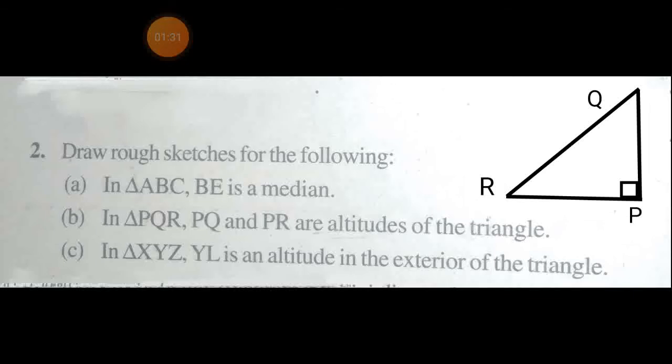It is a right angle triangle at the point P. PQ and PR both are creating the 90-degree angle at point P. So both are the altitudes of triangle PQR.